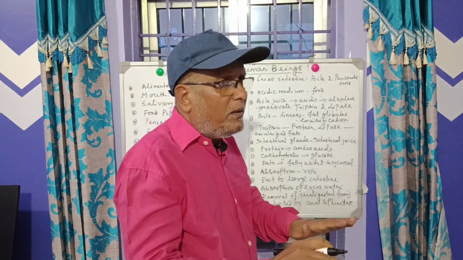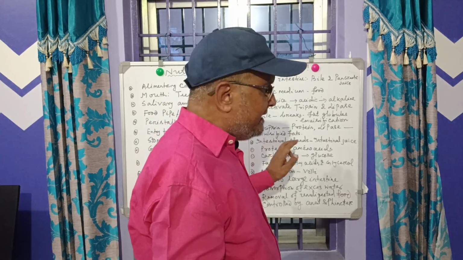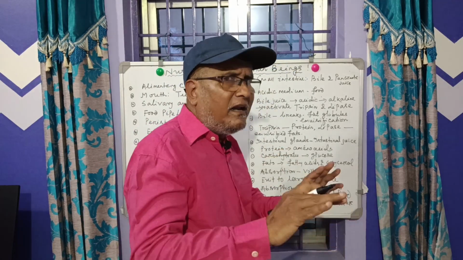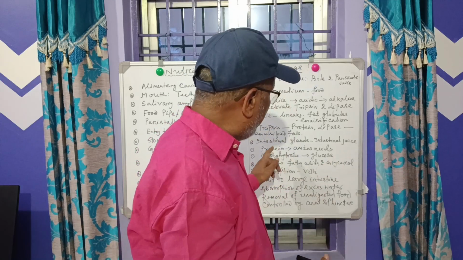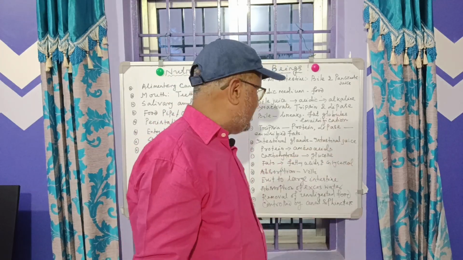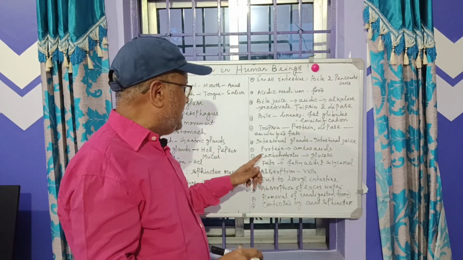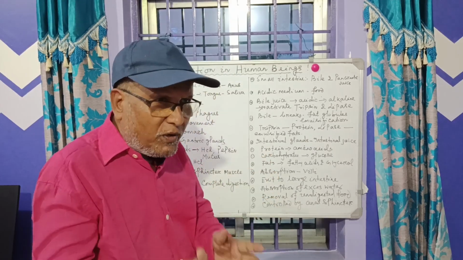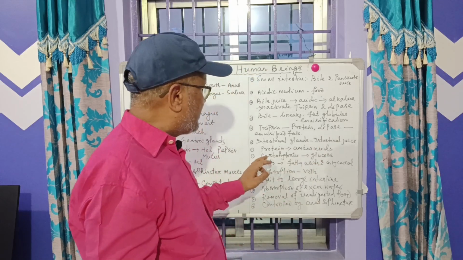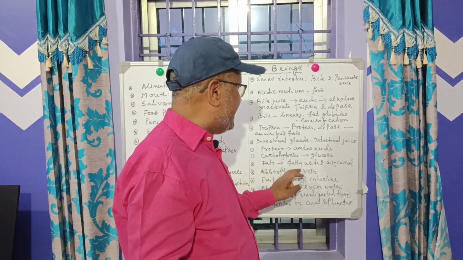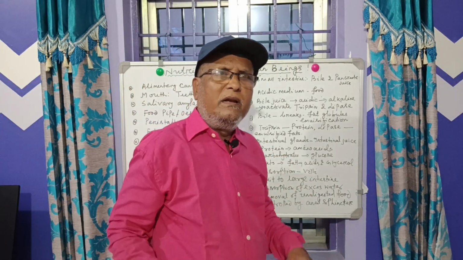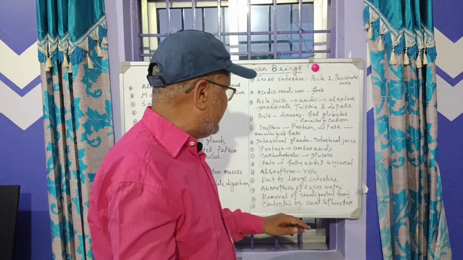But this is not the complete digestion. The intestine has intestinal glands. These glands are present in the inner walls of the intestine. They secrete intestinal juice, and this juice digests or simplifies protein to amino acids, carbohydrates to glucose, fats to fatty acids and glycerol. This is very important, you have to remember. Now food is simplified or digested.